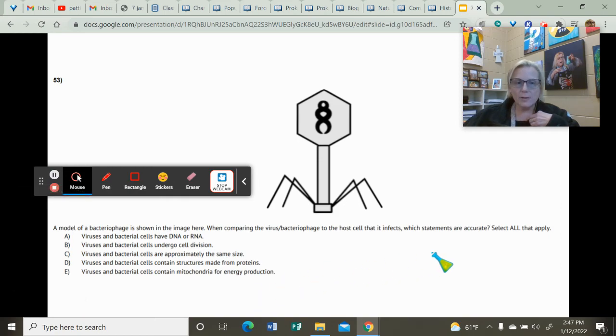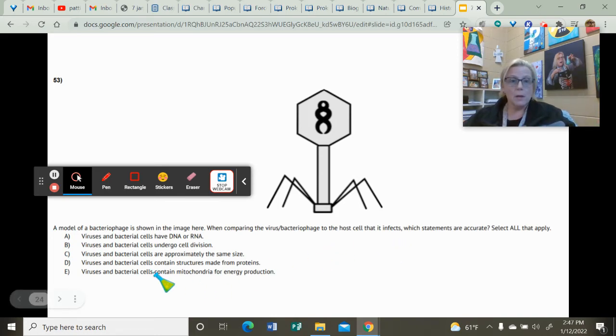A model of a bacteriophage is shown in the image here. When comparing the virus bacteriophage to the host cell that it infects, which statements are accurate? Select all that apply. So here we're just saying in simple words what is true about a virus.